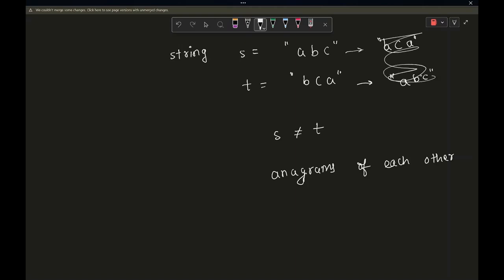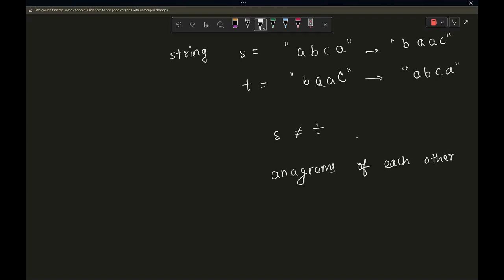And even if there are duplicates, it is still possible. Like even if the string was something like ABCA and the other string was BAAC, let's say, even in that case it is possible to just rearrange the characters as BAAC or rearrange this as ABCA. So these are also anagrams.